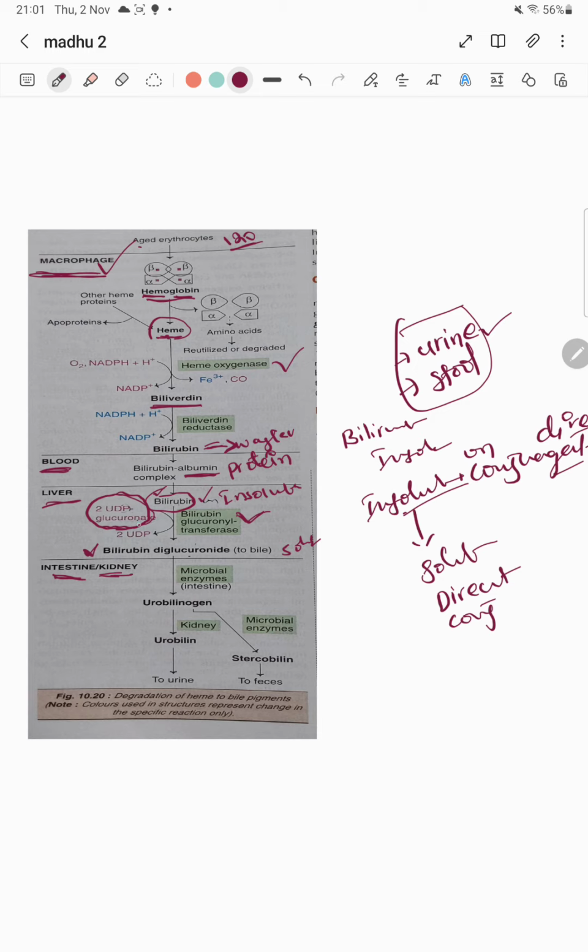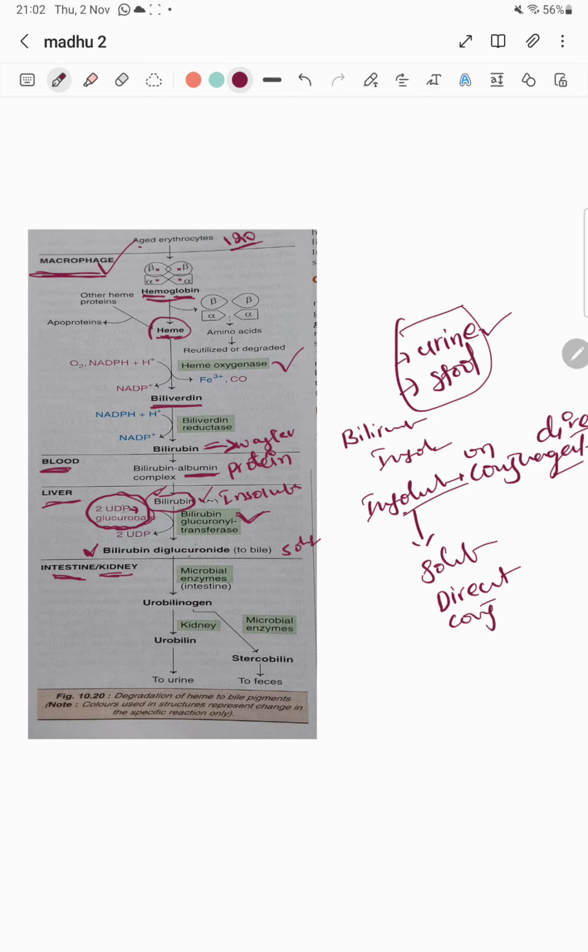This glucuronate, which is bound to 2-UDP, will be donated to the bilirubin. As soon as glucuronate is donated to bilirubin, the bilirubin utilizes this glucuronate and is converted to bilirubin diglucuronide. Once bilirubin diglucuronide is formed, which is the soluble form, it can be excreted.